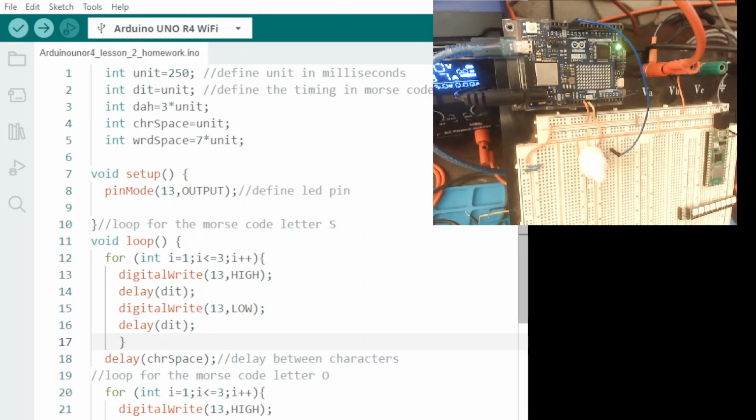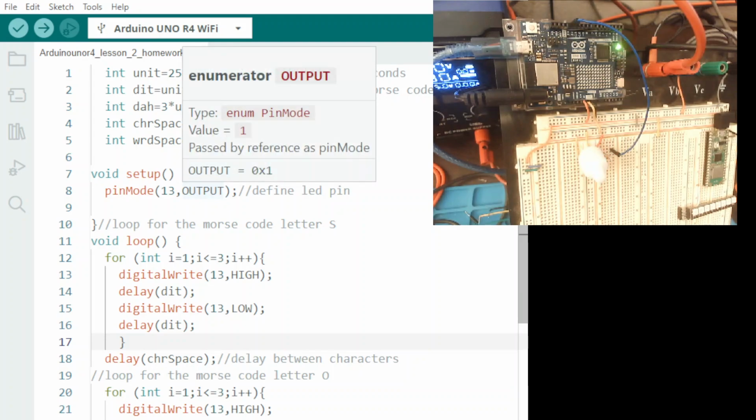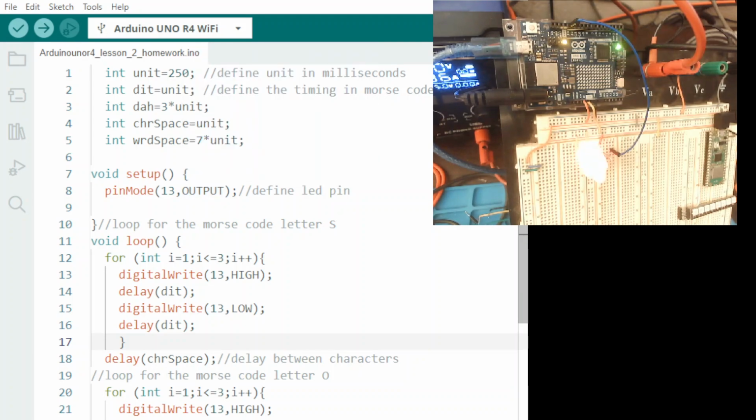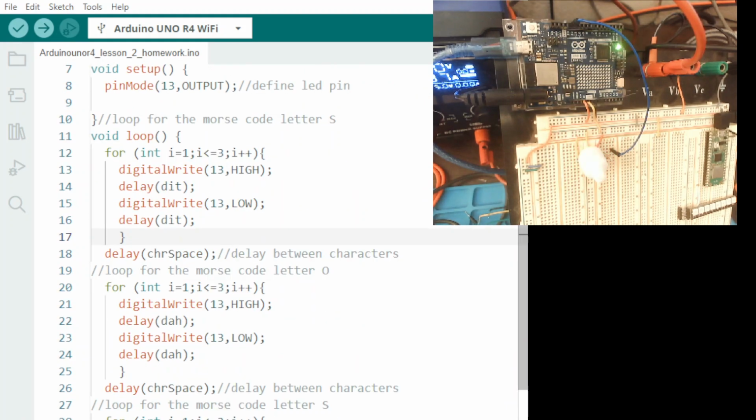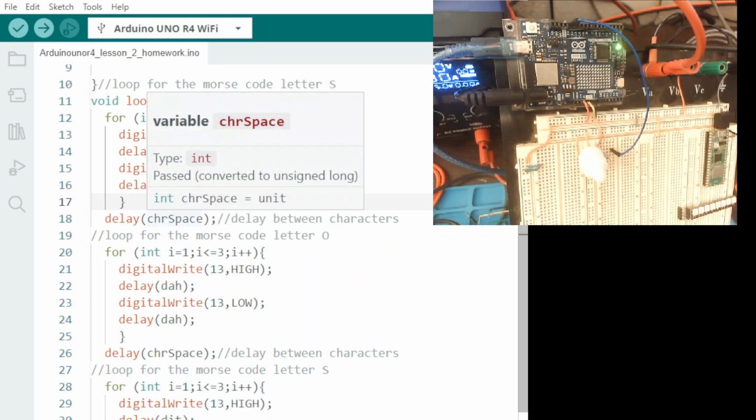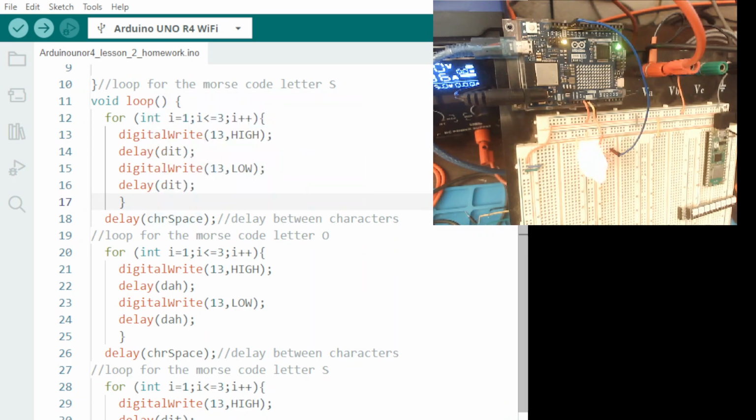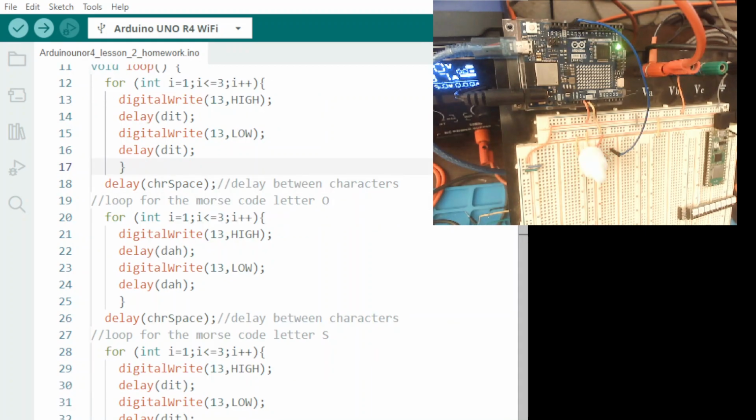Now if you go down in the code here, I define the pin for the LED pin, and then a void loop. I set up some for loops to set up the S. Here's the S letter. I go through this 3 times to blink it 3 times. Then I have here a character space for delay between the characters, and then the letter O, which is 3 dashes or DAs.